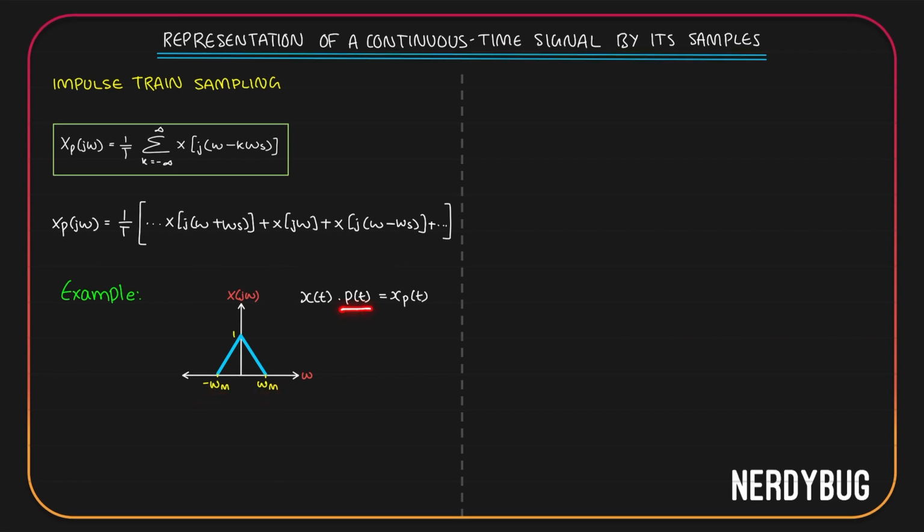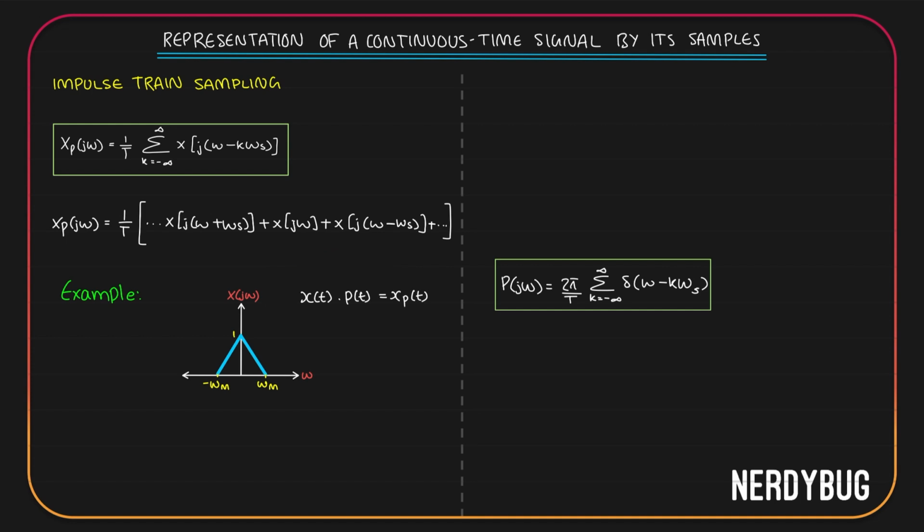Now, p of t is the periodic impulse function, and we have found its Fourier transform. We got P of j omega is 2 pi by T times summation from k equals minus infinity to infinity delta of omega minus k omega s. Delta of omega minus k omega s is delta of omega that is shifted k omega s units towards the right, and k can take all the values from minus infinity to infinity.